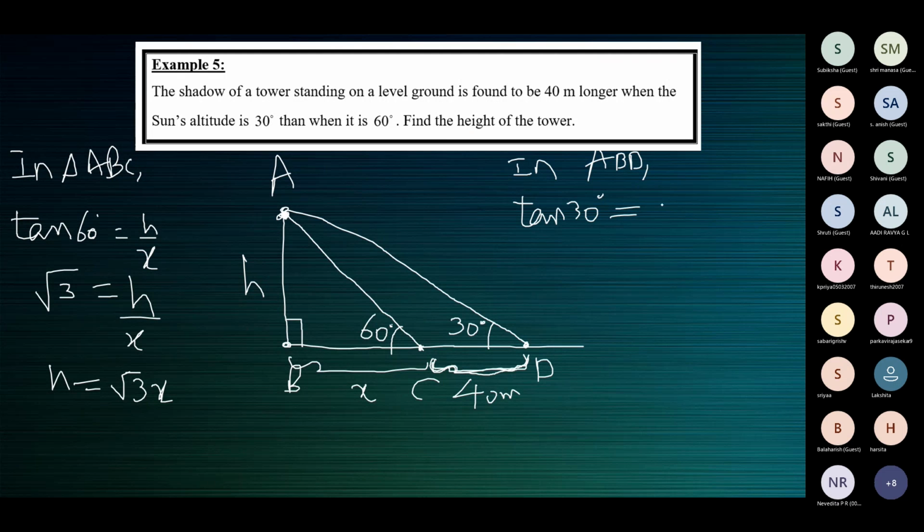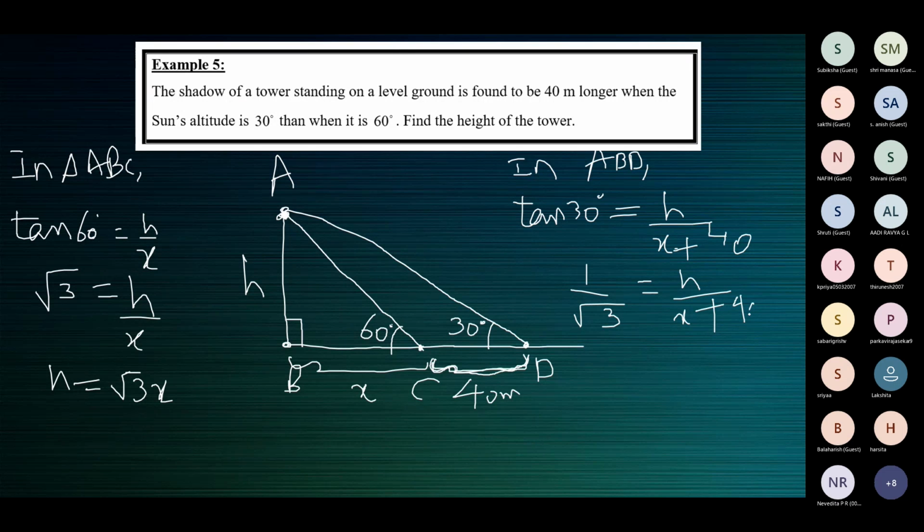Yes, children, tan 30 is equal to H by X plus 40. Then 1 by root 3 is equal to H by X plus 40, ma'am. So see, we have learned this chapter, linear equations in two variables. So basically we have two equations here in H and X.